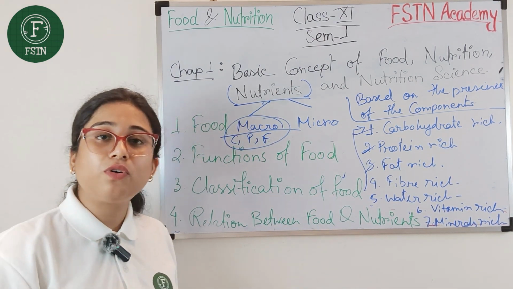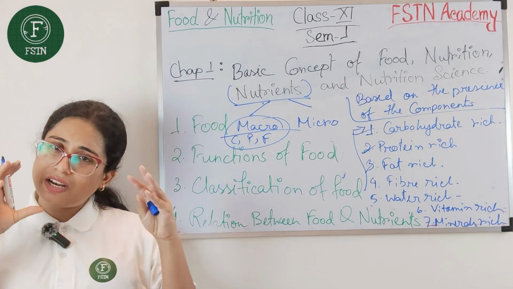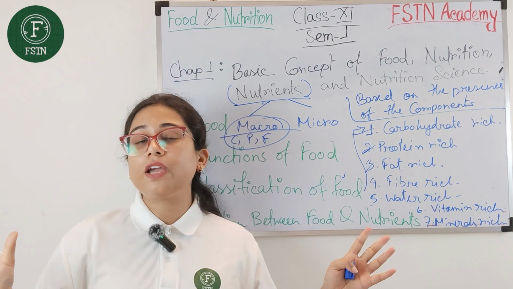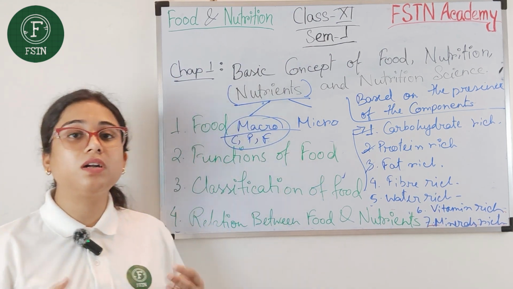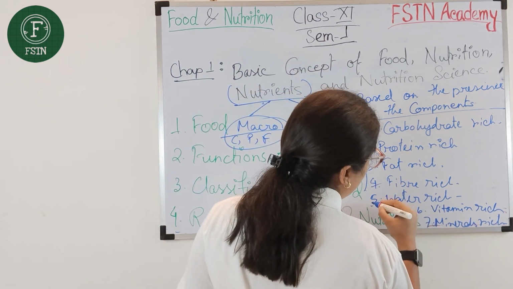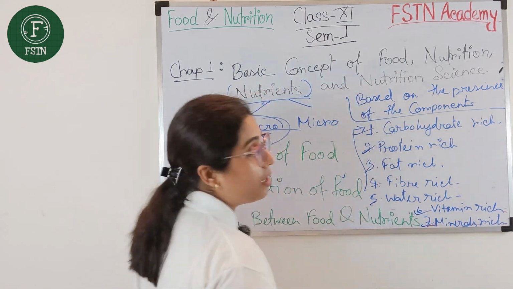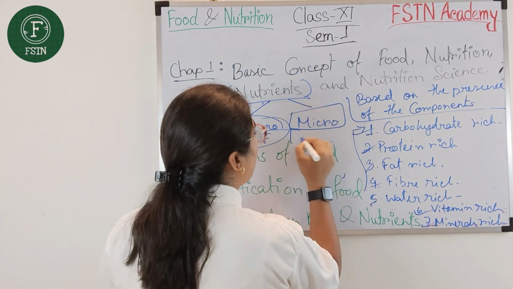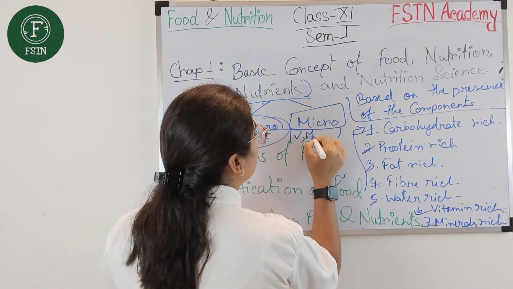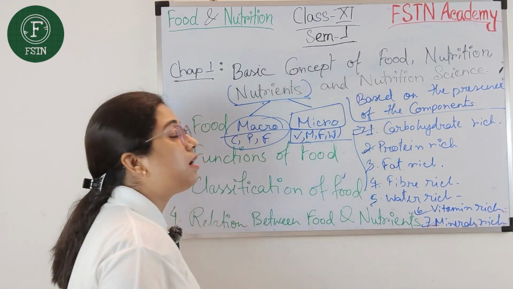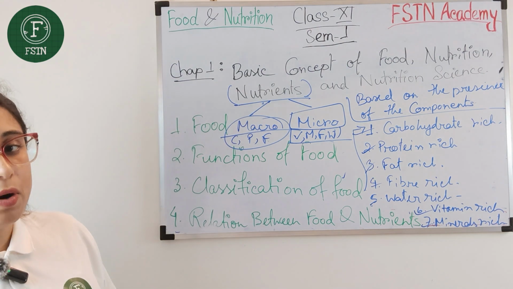And what are the micronutrients? They are needed in a very small amount in our body but perform a very significant role. Those nutrients are fiber, water, the vitamins and the minerals. So micronutrients are vitamins, minerals, fiber and water. These are the micronutrients of our body.